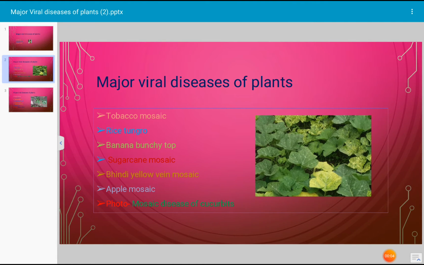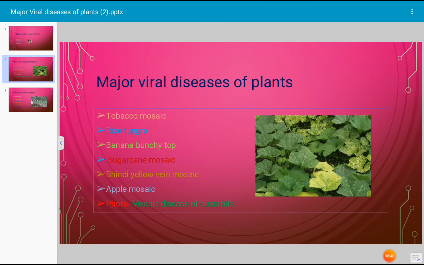Today's topic for discussion is major viral diseases of plants. Viruses are very minute, acellular, ultramicroscopic particles that consist of one or more molecules of either DNA or RNA, but not both. This nucleic acid, DNA or RNA, is enclosed in a coat of protein. And viruses can live and multiply only in the host cells.